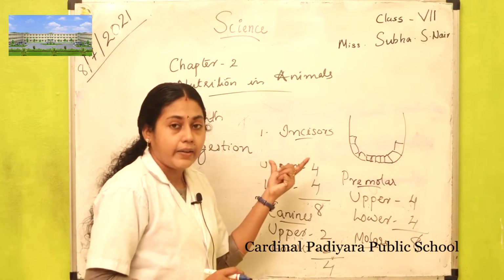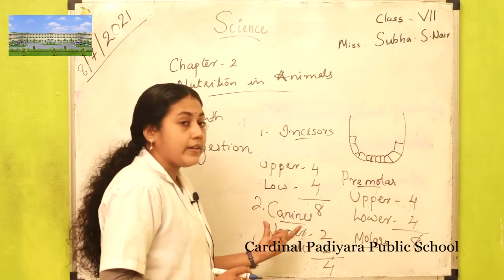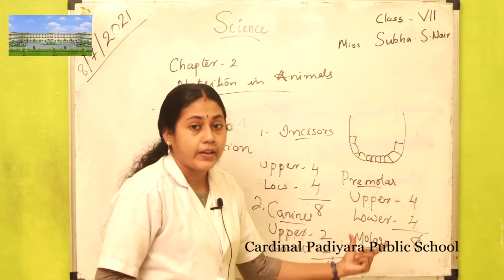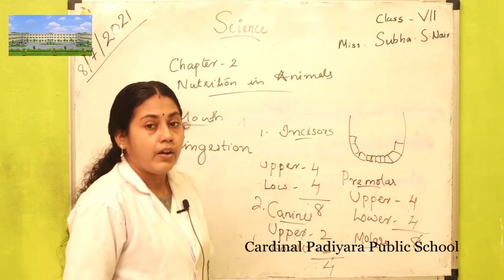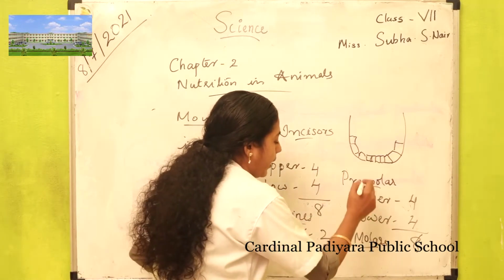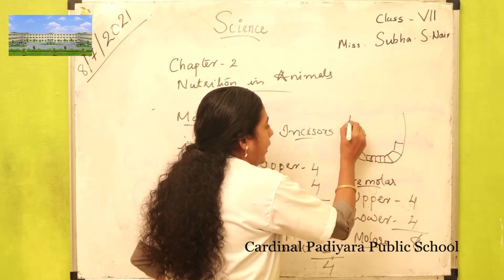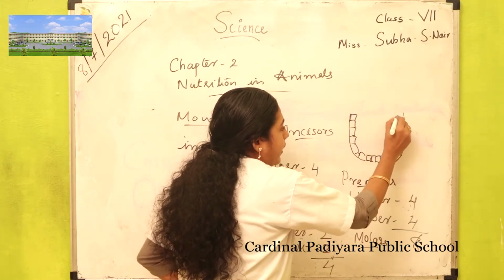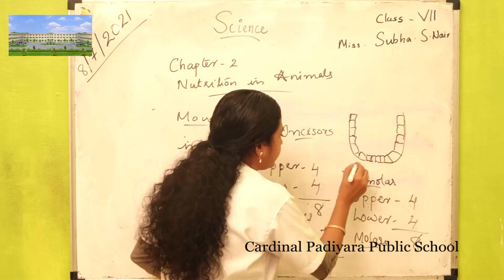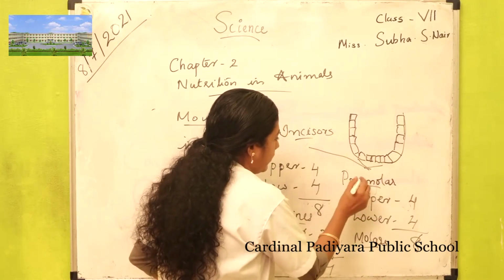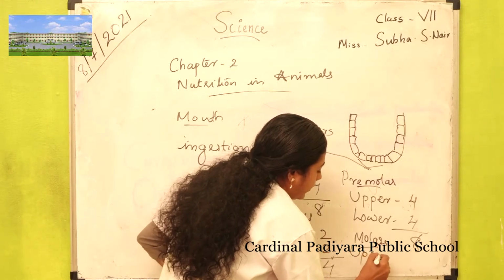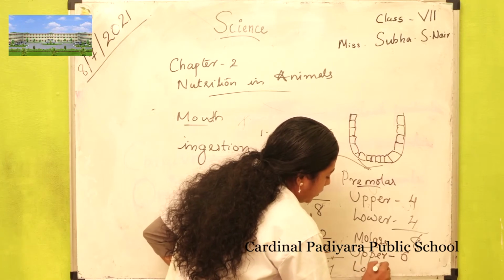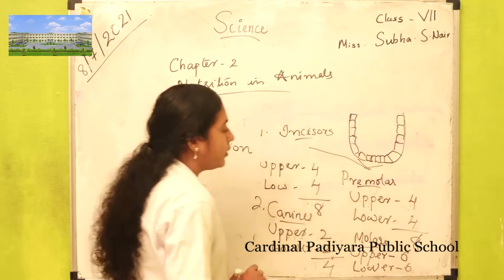Incisors help in cutting and biting. Canines help in piercing and tearing. And premolars and molars help in chewing and grinding the food. The number of molars is 3 on one side and also 3 on the other side. So in the upper jaw we have 6 molars, and in the lower jaw also 6 molars.